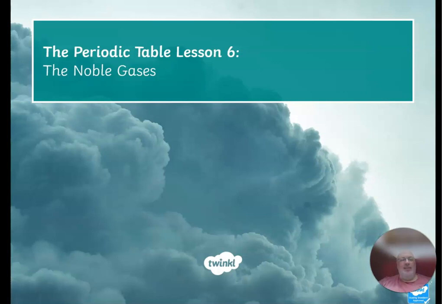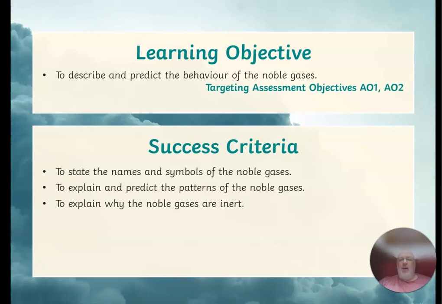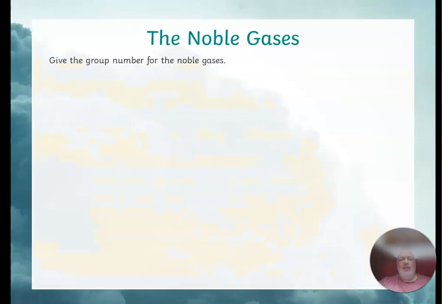Today, the noble gases. So our success criteria: to state the names and symbols of the noble gases, to explain and predict the patterns of the noble gases, and to explain why noble gases are inert.